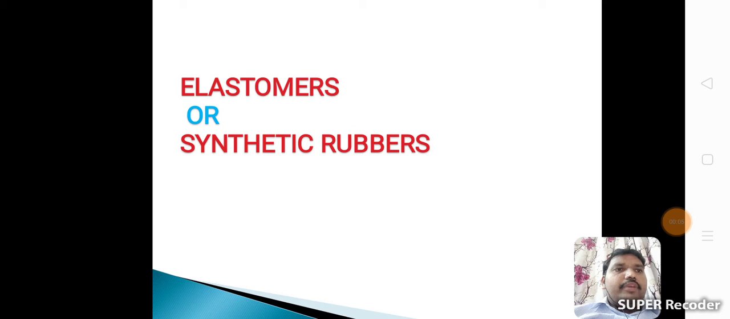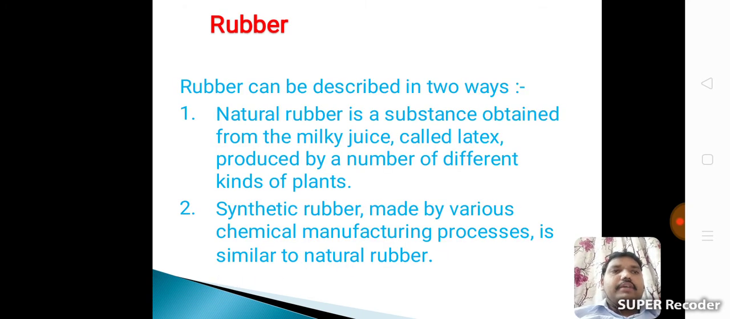Today our topic is elastomers, which are synthetic rubbers. First of all, let us see what is rubber, what is natural rubber, what is synthetic rubber, and then examples of synthetic rubber.